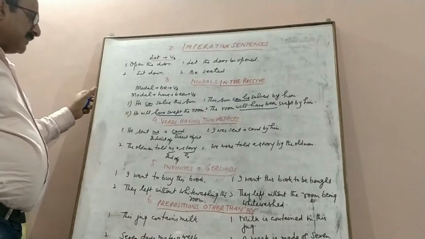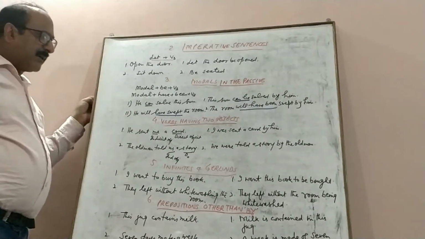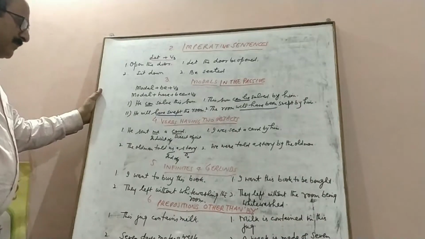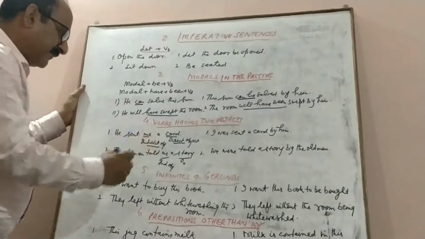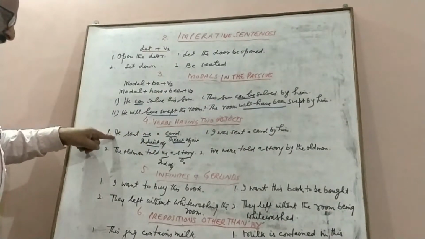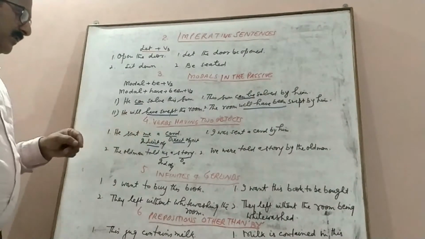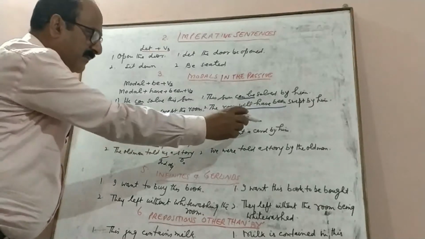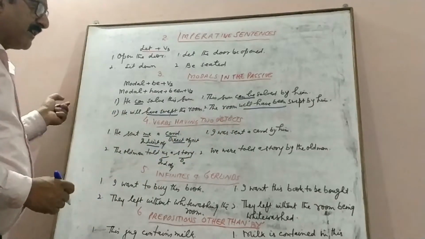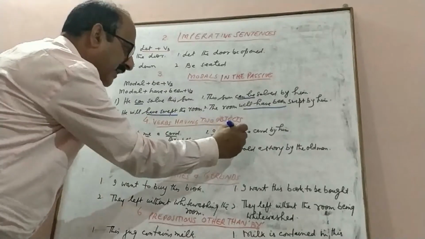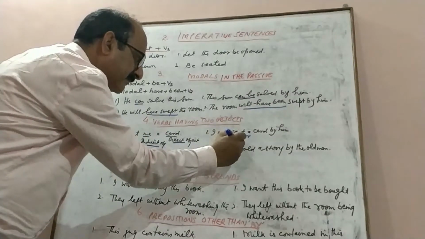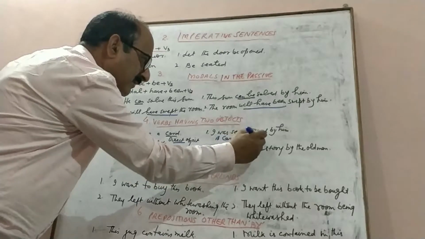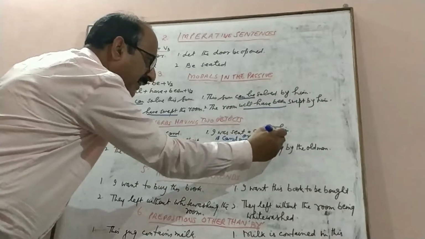The next type is verbs having two objects. Sometimes there are verbs which have two objects, direct object and the indirect object. For example, we have he sent me a card. It can be passivized as I was sent a card by him, or we can say a card was sent to me by him.